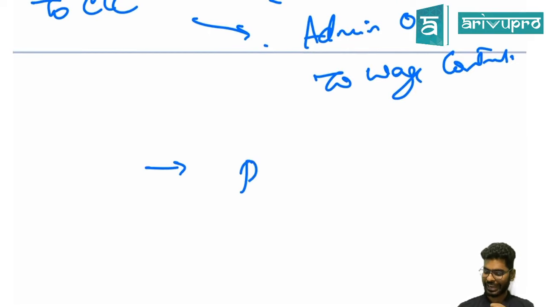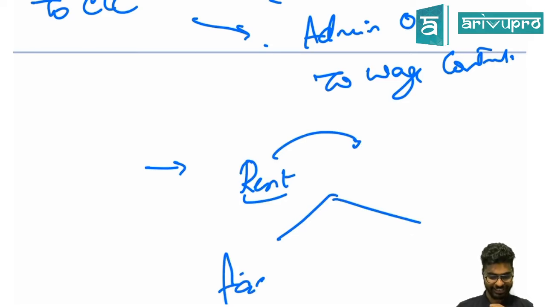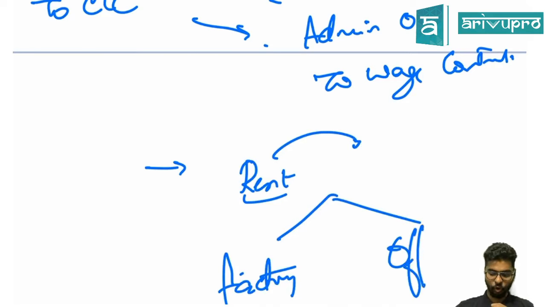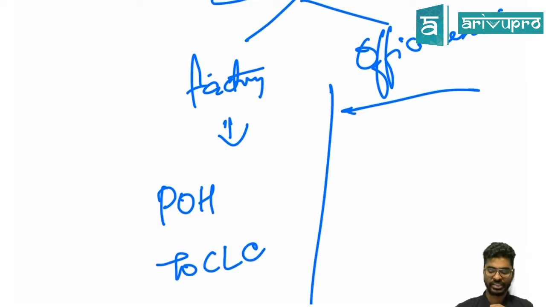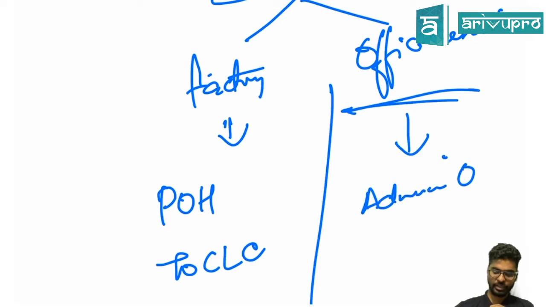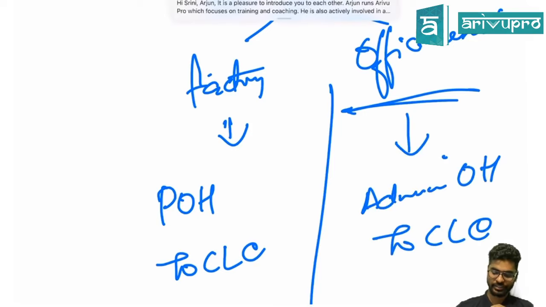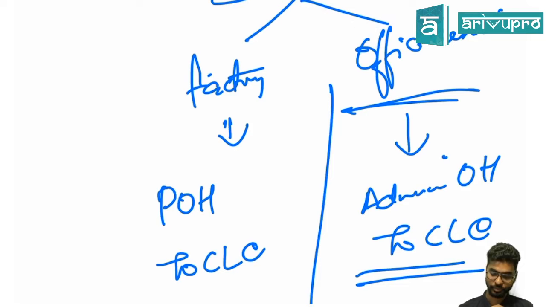When I say rent, now you have to understand, is it factory rent or is it office rent? If it is factory rent, it is going to go to production overheads to CLC. Whereas if it is office rent, it will go to administration overheads to CLC. Guys, are you all clear? Done?